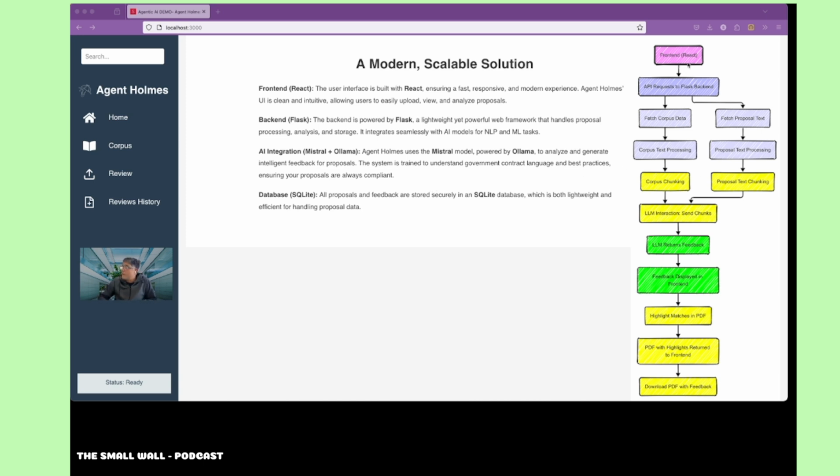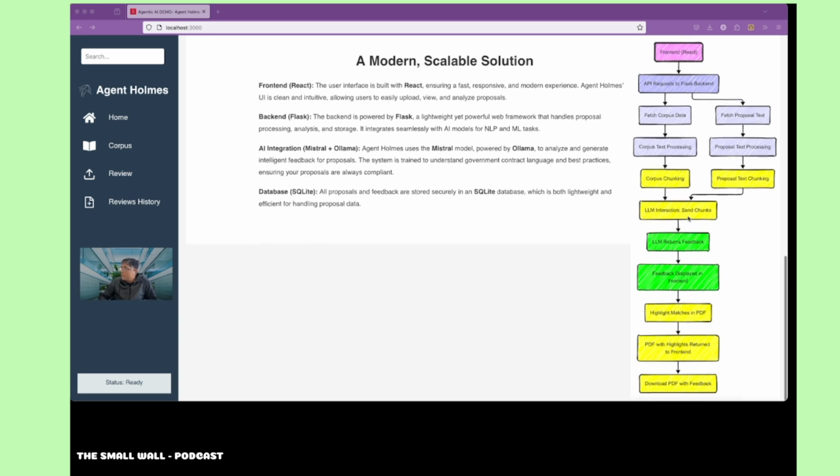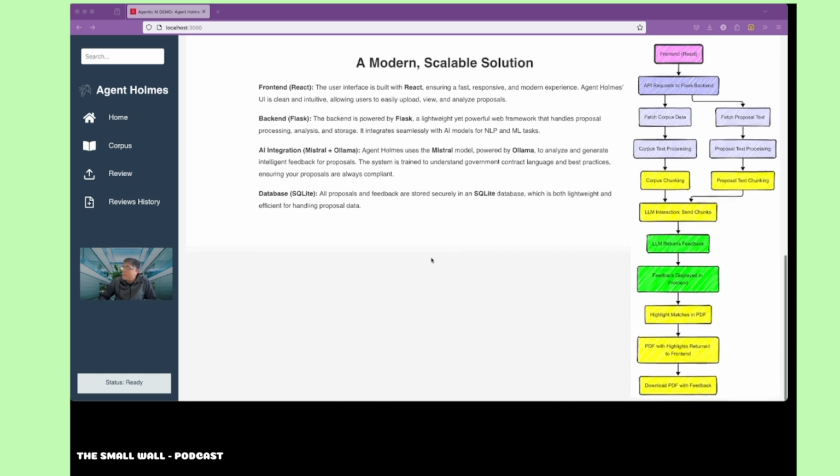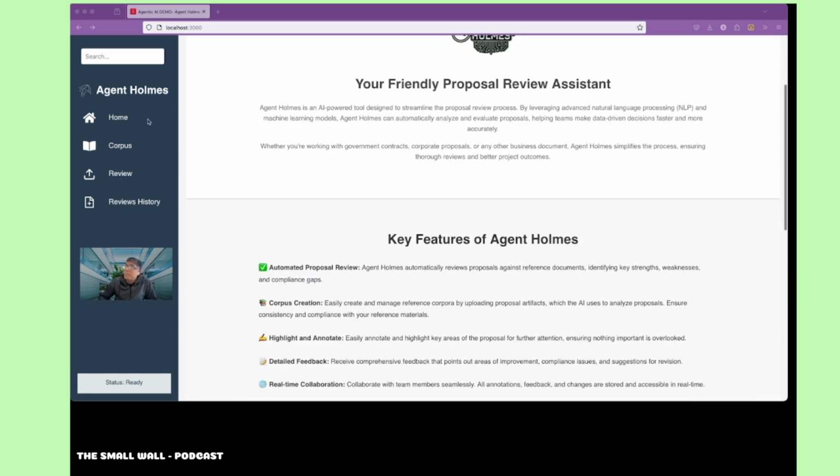So if you see here, the front end is React. There is some API request that comes here. The flow is mentioned here; maybe I will take a screenshot of it and upload it somewhere so you can have a detailed look at it. So this is the home page.